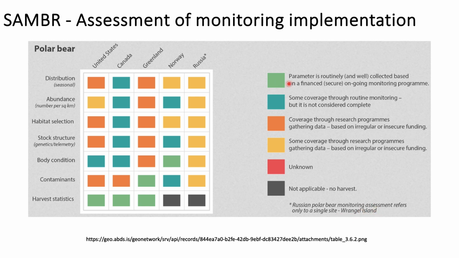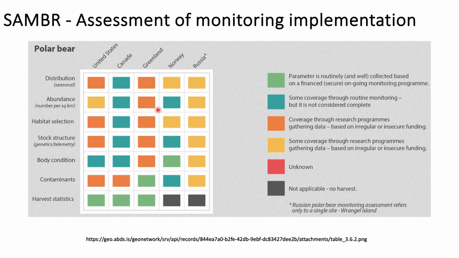So the green color means the parameter is routinely collected and based on a secured ongoing monitoring program. That means for contaminants and harvest statistics, Greenland, Canada and the United States are being monitored. And if it is dark teal, there is some coverage through routine monitoring but it is not considered complete. So that means in the Canada region, polar bear distribution, abundance and habitat selection are studied but not completely. And when we look at the yellow color, there is hardly any coverage of populations in the Russian region.